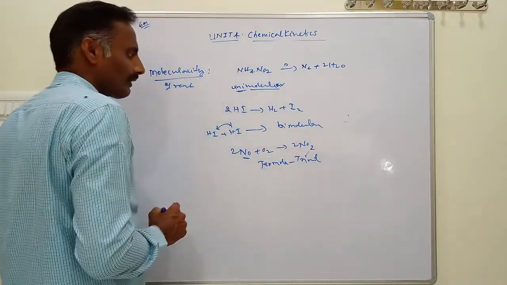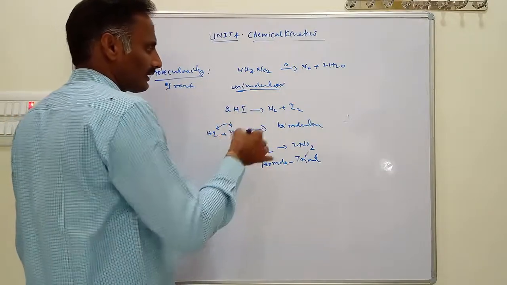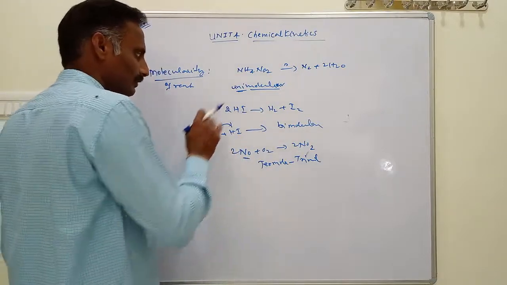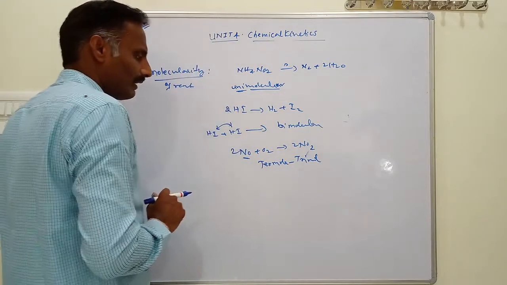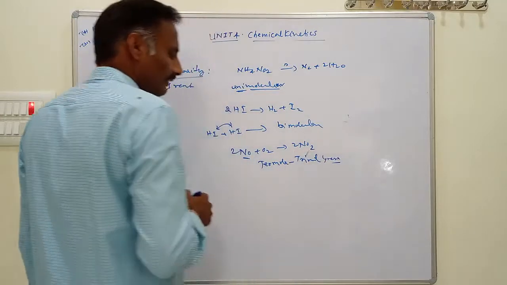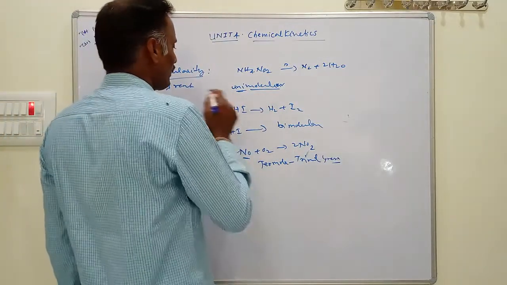Depending upon the number of molecules involved in an elementary reaction, the molecularity can be unimolecular, bimolecular, or termolecular. More than three molecules is very rare; such cases undergo different mechanisms. Okay, this is about the molecularity of a reaction.